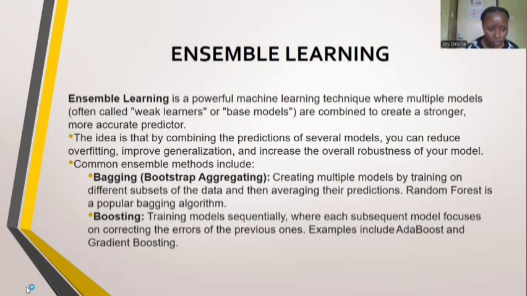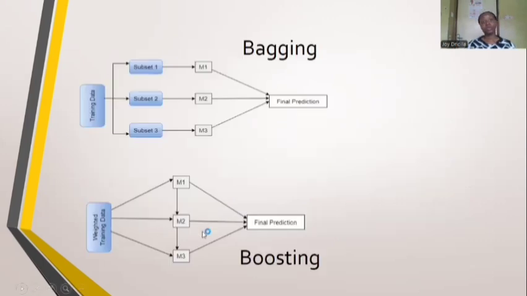We move on to the diagrams. There is an example of bagging, where we have said bagging is parallel training of models, or a separation of models into different sets, and you get feedback from all those sets, and you get the final prediction from their predictions. And then there is also boosting, where we have said that boosting is sequential, or it happens iteratively in order to get the final prediction.